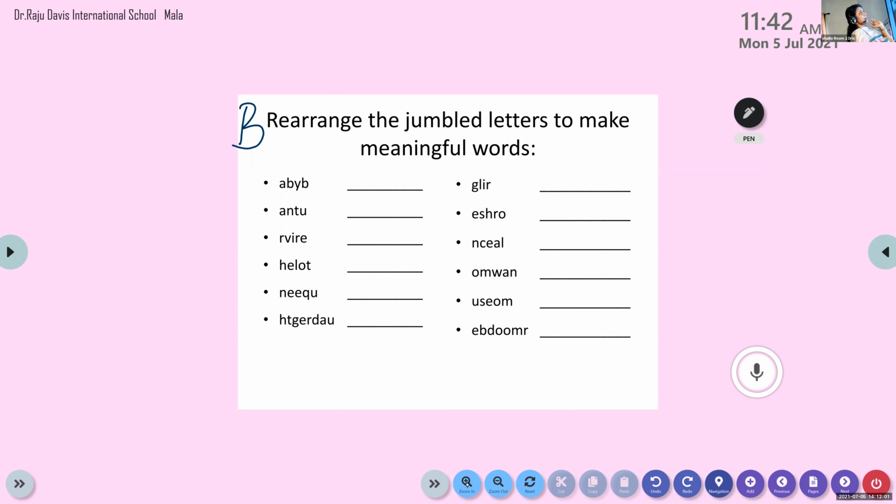Here in this exercise, we have to rearrange the letters in a proper order. So we have to get a meaningful word. Okay. So I introduced all these words to you. That's the reason I introduced all these words to you. Okay. So let's move on to the words. Are you all ready? Okay.